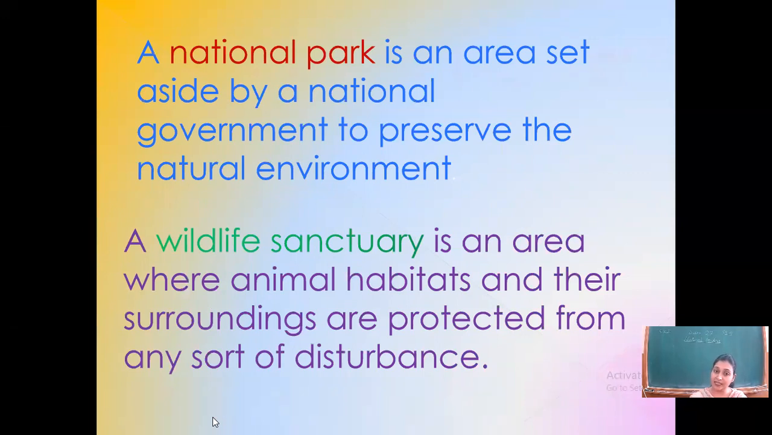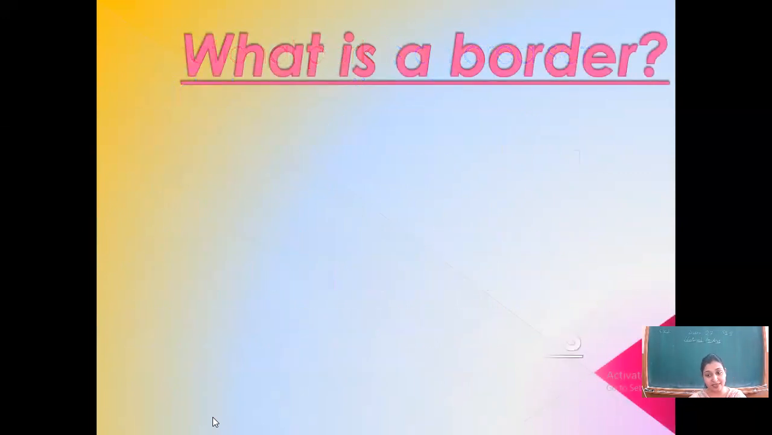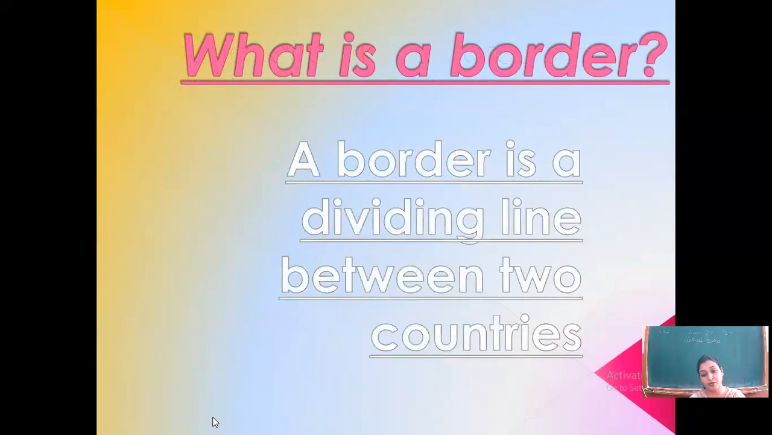And today we had discussed borders, and a border is a dividing line between two countries. And in this chapter, we had discussed certain natural borders of the countries, that is, those borders that are made by nature. They may be mountains, they may be a sea, they may be a river or anything like that. These are not human-made borders.